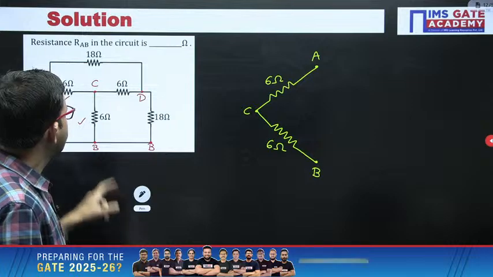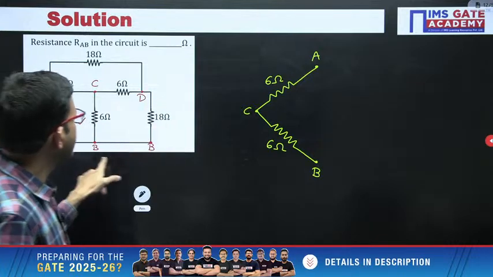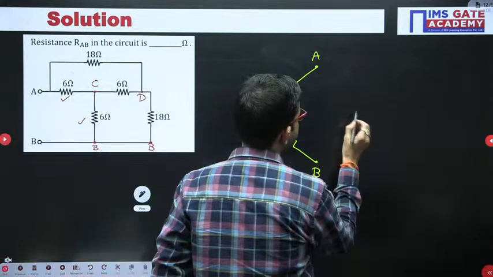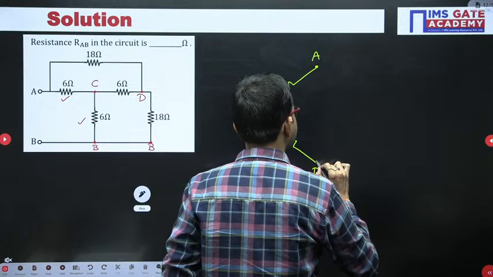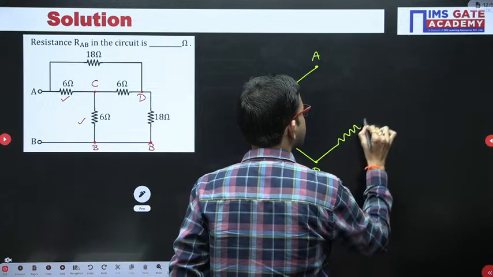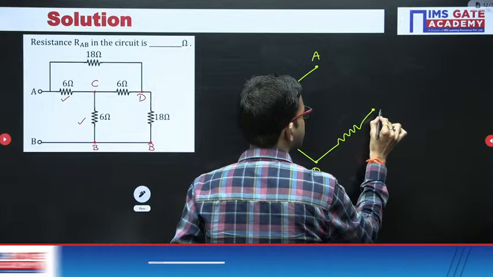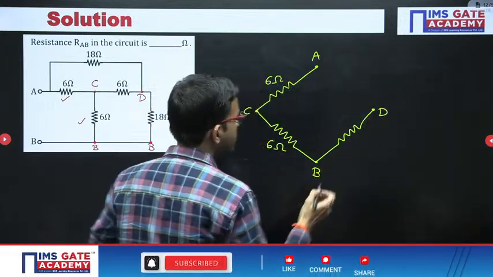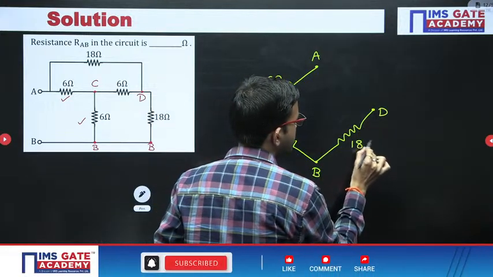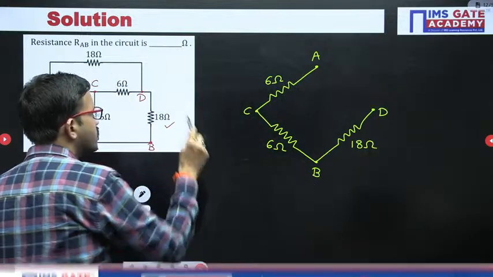Okay, next between B and D we are having 18 ohm. This resistor also we have connected.